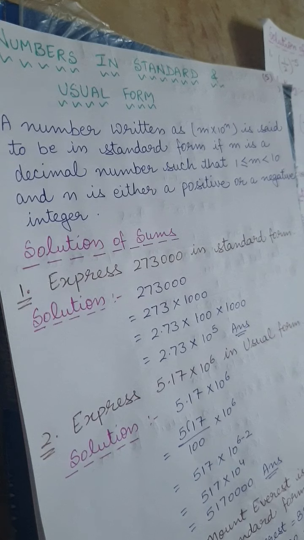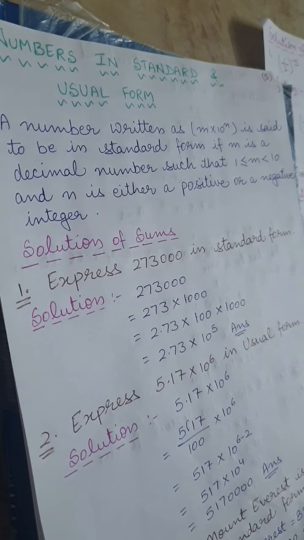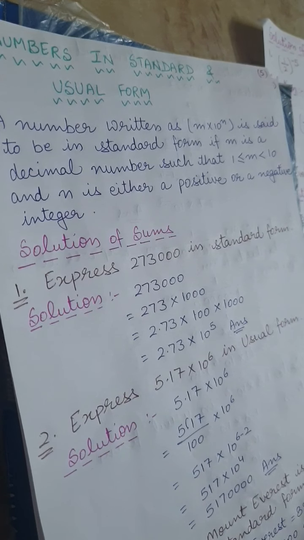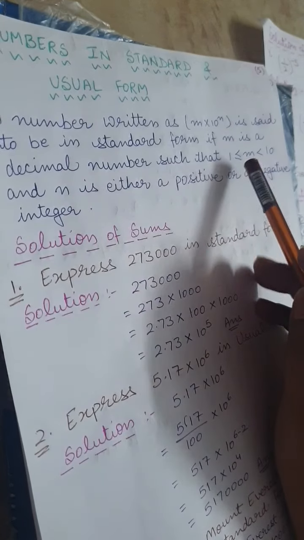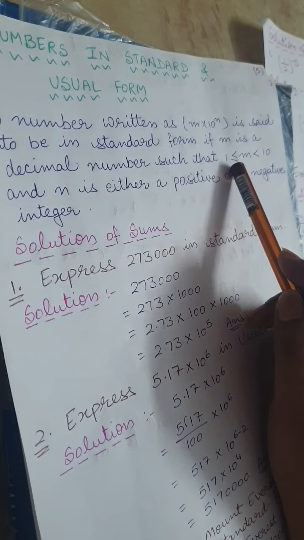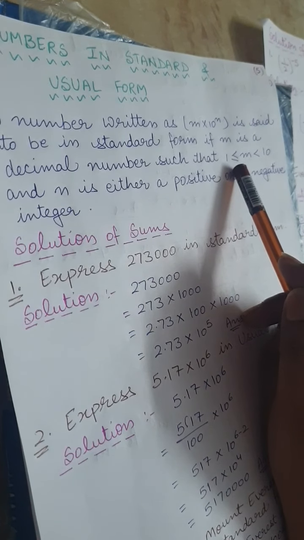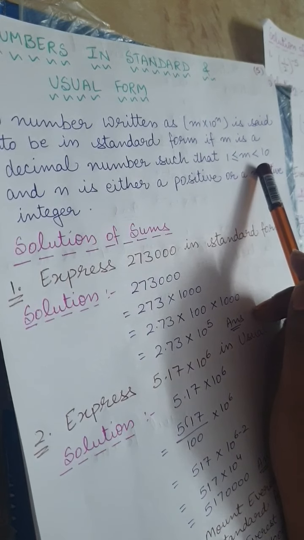A number written as m into 10 to the power n is said to be in standard form if m is a decimal number such that m is greater than or equal to 1 and less than 10.